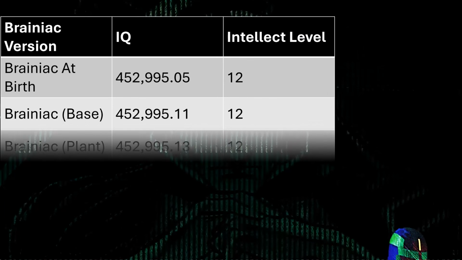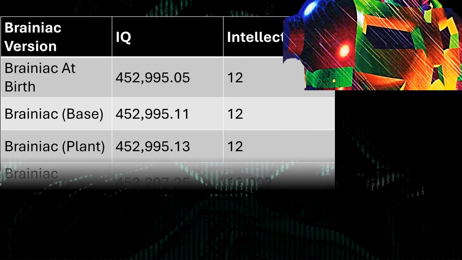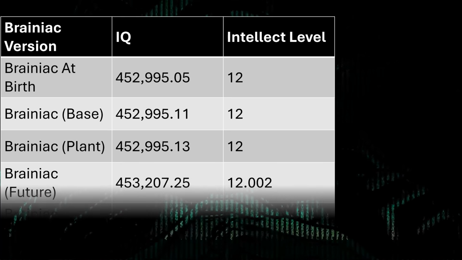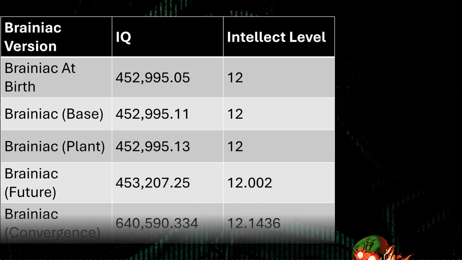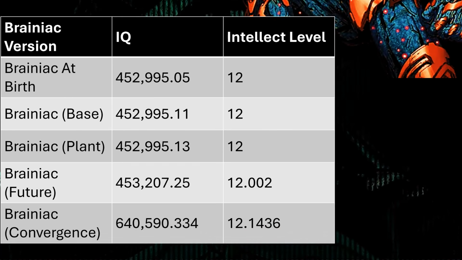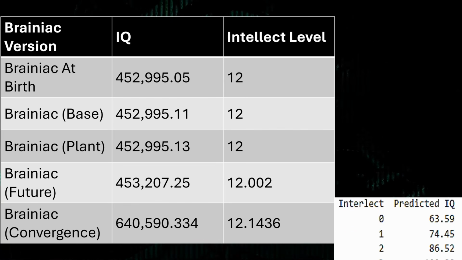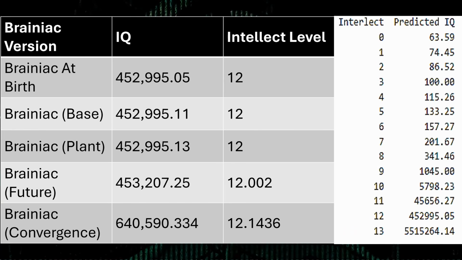The future Brainiac, which was ridiculously times more intelligent, is 12.002. And then the smartest version of Brainiac, for the highest IQ I could calculate, being that of Convergence, is only an intellect level of 12.1436. If you're wondering what a 13th level intellect would look like, that would be an IQ of 5.5 million.